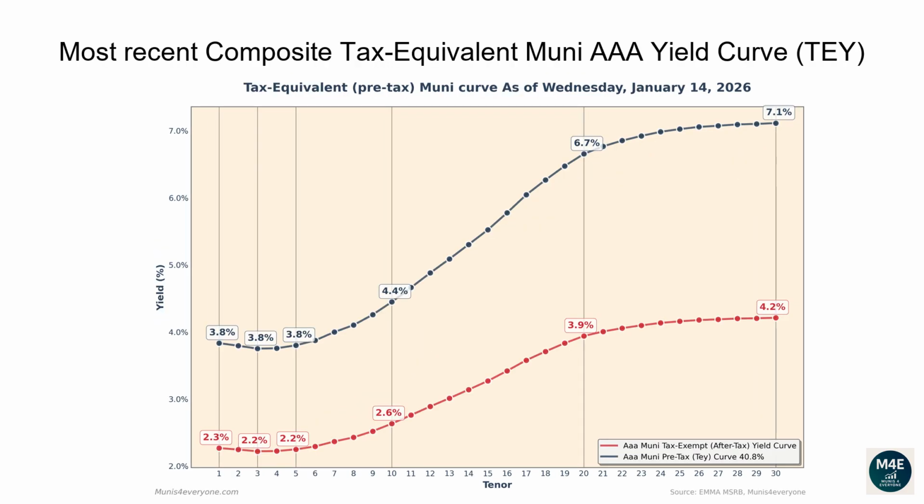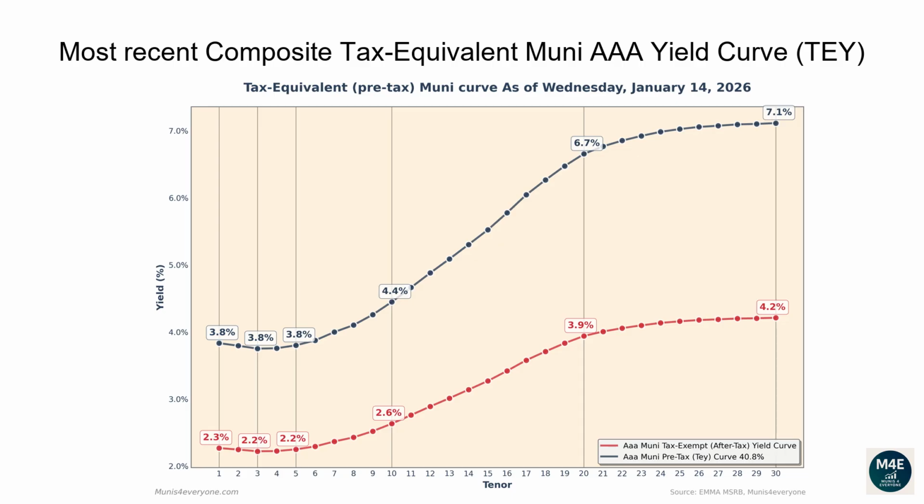Let's now go over the most recent composite tax-equivalent Muni AAA yield curve. The following graph shows, in red, the tax-exempt after-tax Muni yield curve, versus in blue its tax-equivalent pre-tax version, assuming a 40.8% top tax bracket, as of January 14, 2026. Why would you care to see the tax-equivalent version of the Muni yield curve? More on this later. Let's first go over the pre-tax, aka tax-equivalent yield curve.